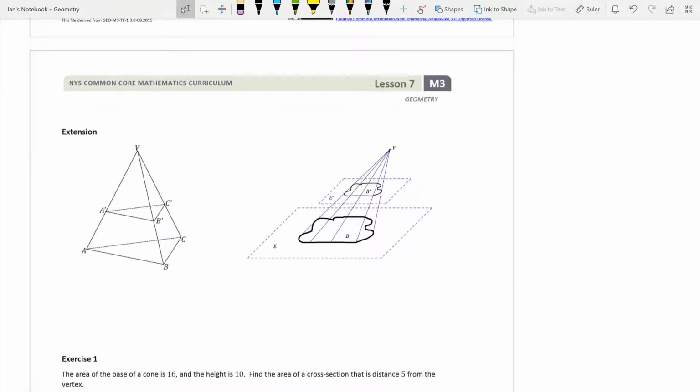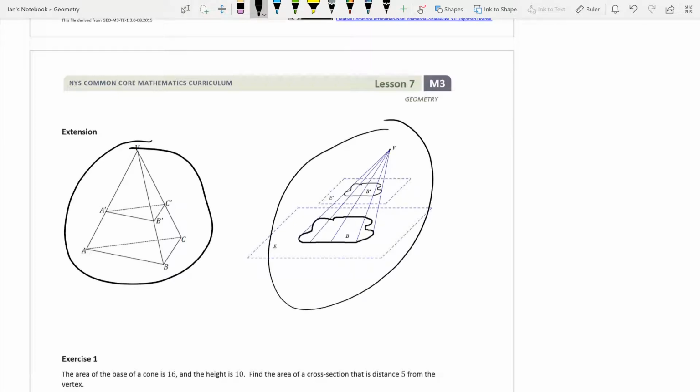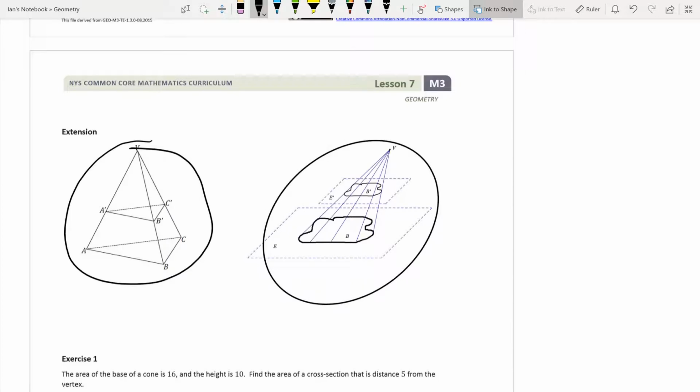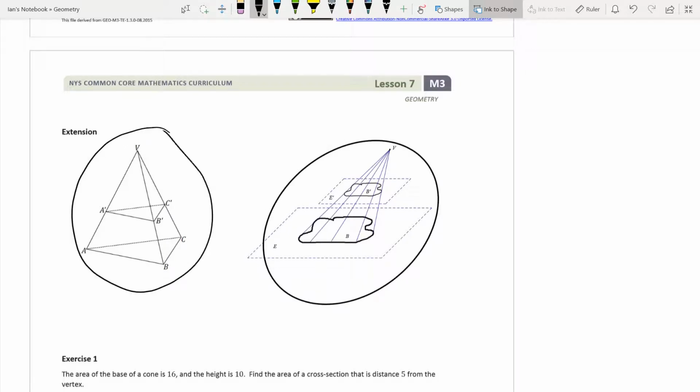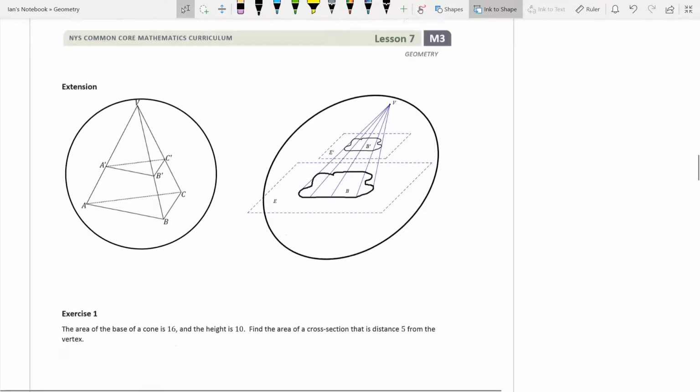So what this is saying is that this is going to work. We showed it for the pyramid, but this will work for any cone or anything like this when we're trying to figure out these shapes. And we will get a theorem here soon, guys. Don't worry about that. Theorems are amazing, and especially when it comes to this.